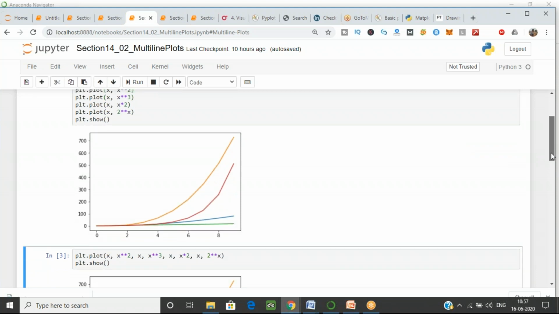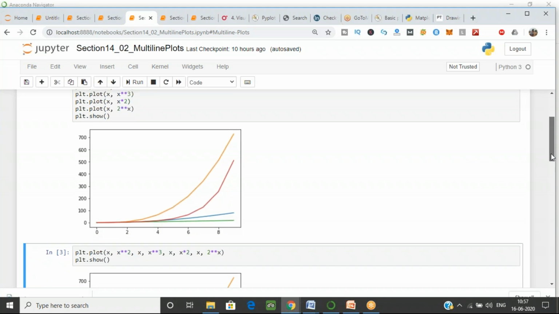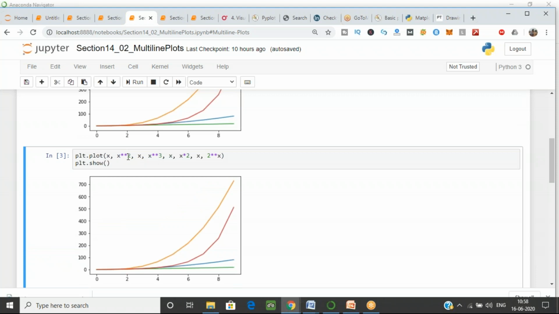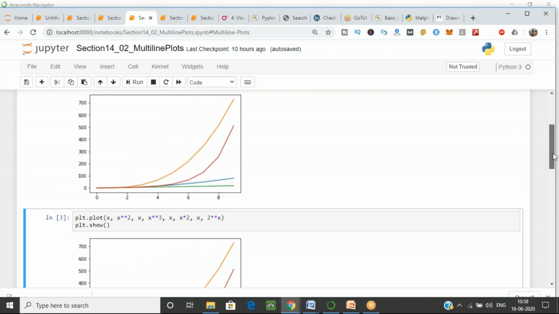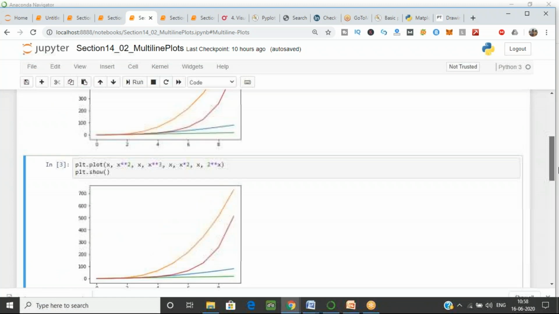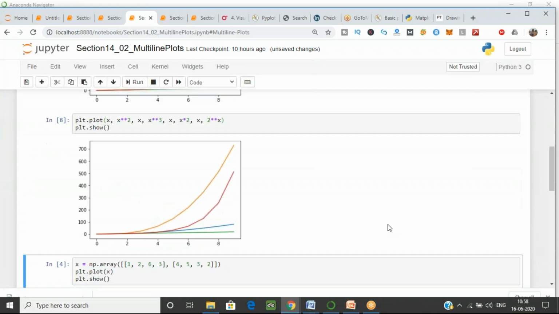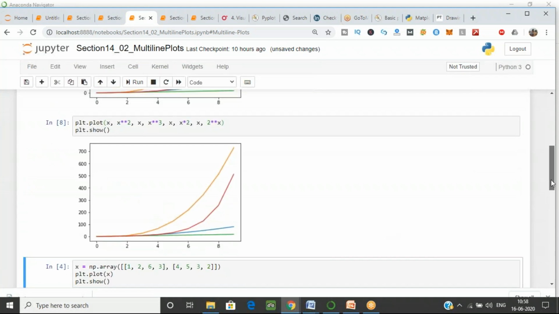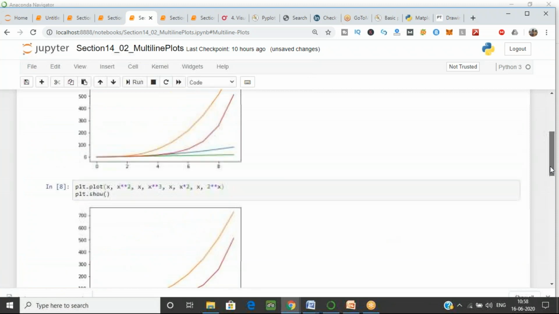We have just seen over here plt.plot: this is x and this is y for the first line, and again x and then y for the second line, x and y for the third line, and x and y for the fourth line. Instead of writing this, you can just write it like this. Now I will execute this one also. You can see there is no difference between both these graphs. Can you see any difference?